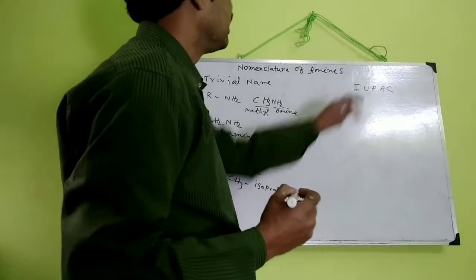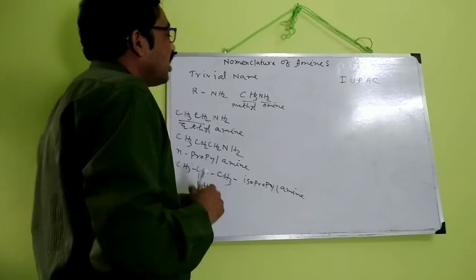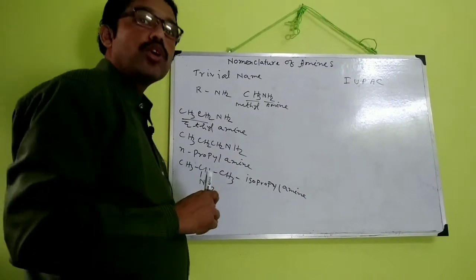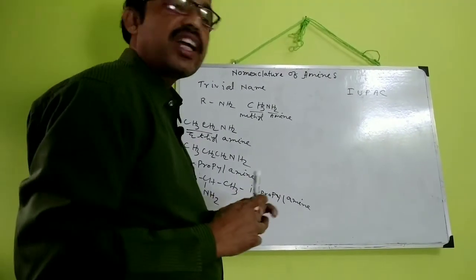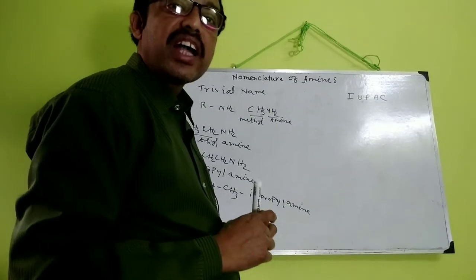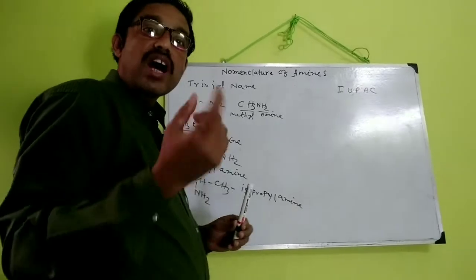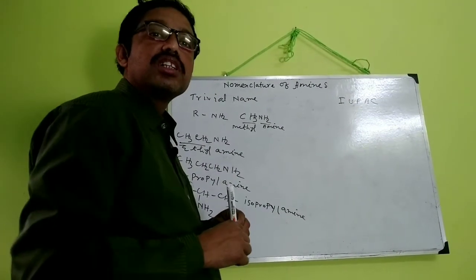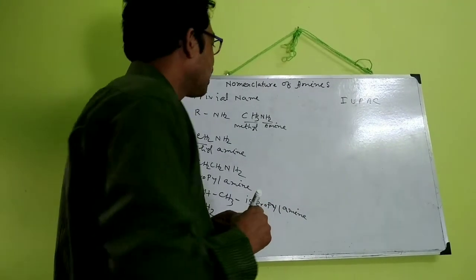Now IUPAC name. IUPAC name is done in two ways. In the previous days, aminomethane, aminoethane, etc. were written, but nowadays 'amine' is added at the last, and meth for 1 carbon atom, eth for 2 carbon atoms, etc. are written as prefix.